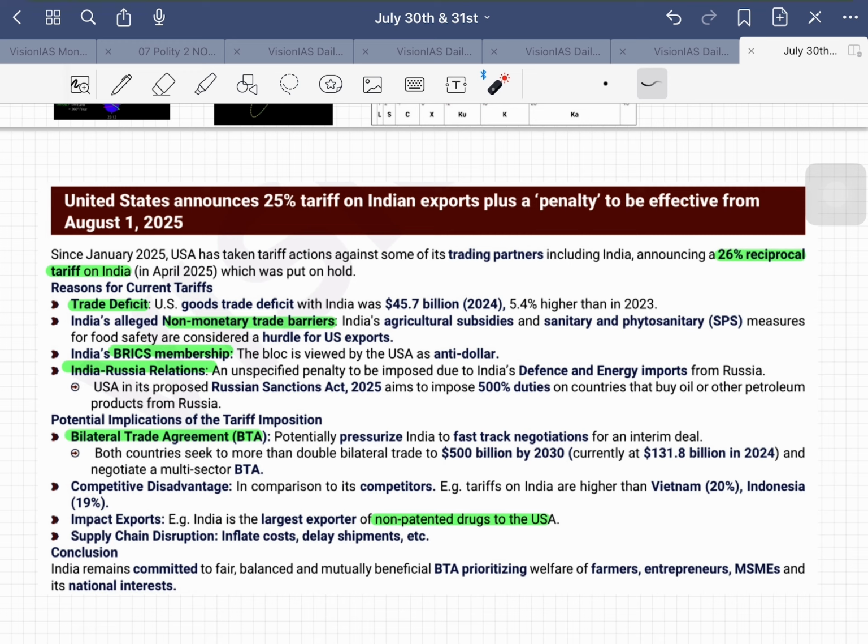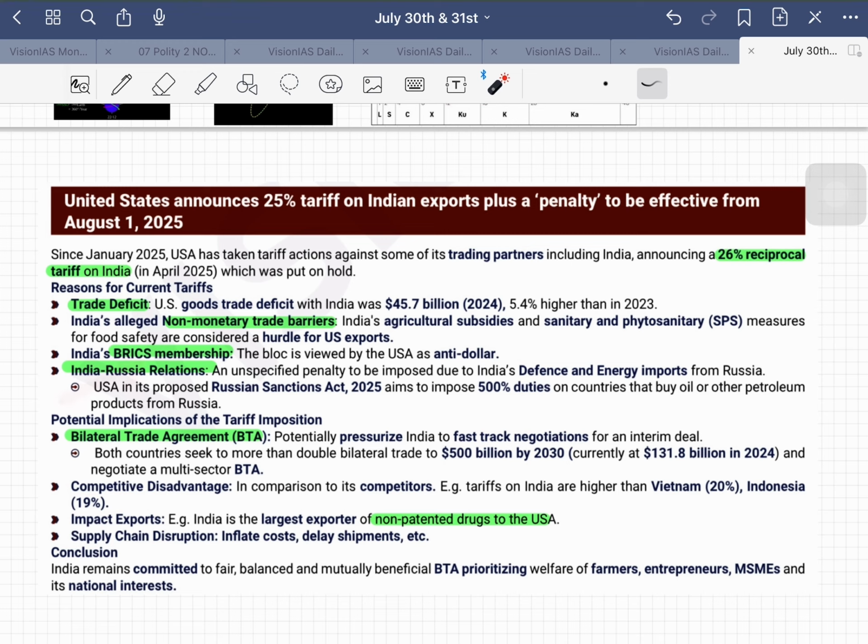So yes, goods trade deficit with India was 45.7 billion in 2024, a 5.4% increase. So that is why they are trying to discourage India's imports into USA. So we have this tariff put in place for that. And also second point, India's alleged non-monetary trade barriers. What kind of trade barriers? Non-monetary, such as agriculture subsidies was one there, amber box issue with WTO we see all the time, sanitary and phytosanitary measures is there, all these things.